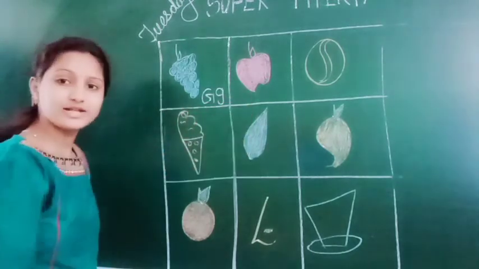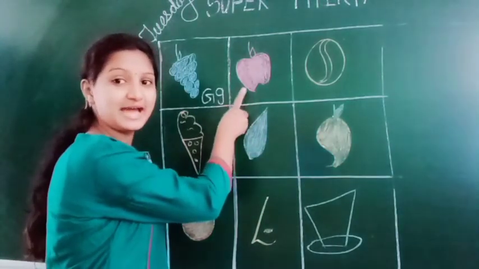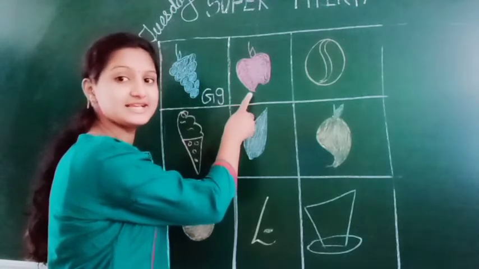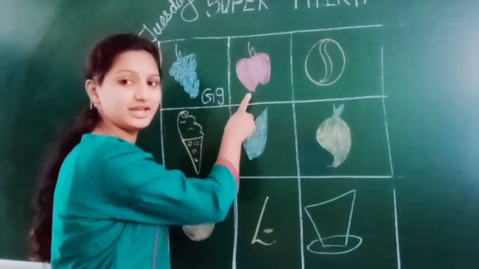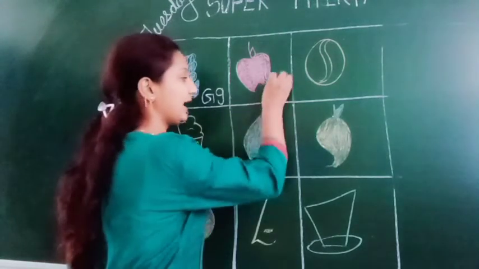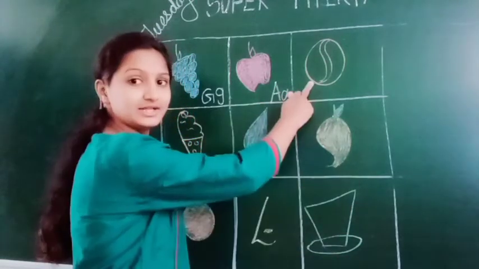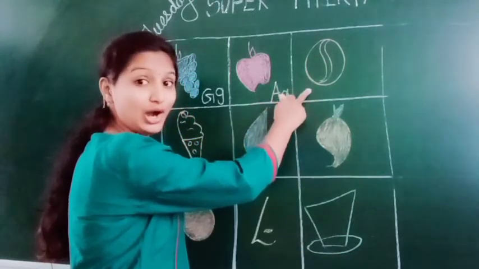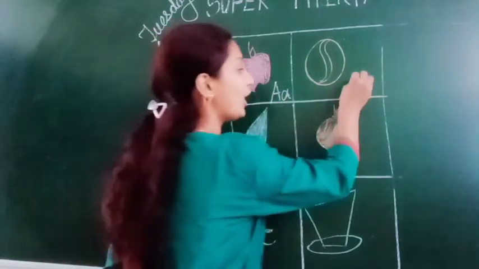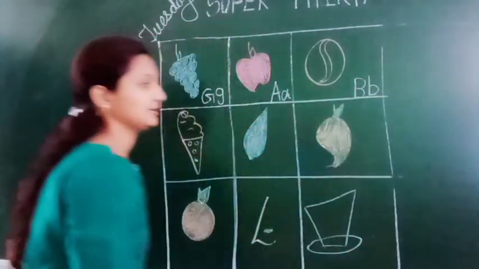Now here, what is this? Who will tell me? This is apple. A says A for apple. So what do I have to write here? Capital A, small a. Now what is it? This is a ball. B says B for ball. We have to write here capital B and small b.